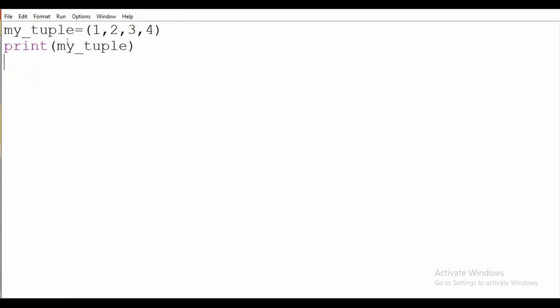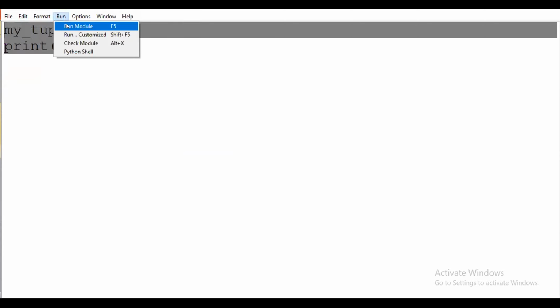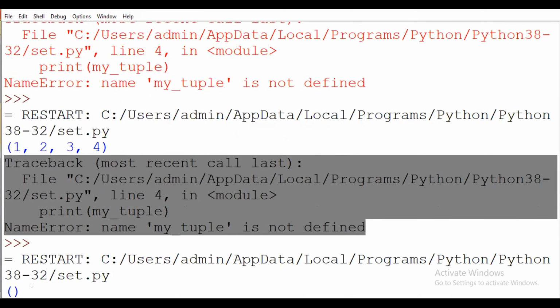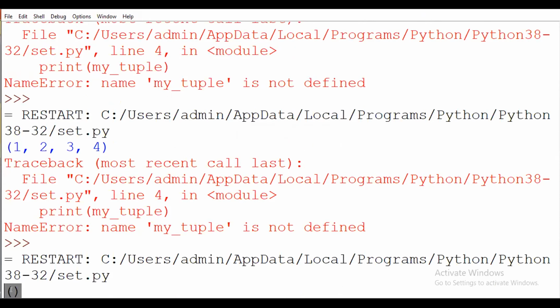First of all, how to display a tuple. If I execute this program, my tuple will be empty at the start. At the start my tuple will be empty.